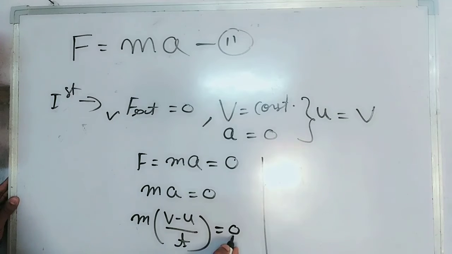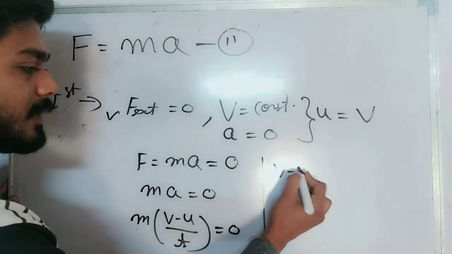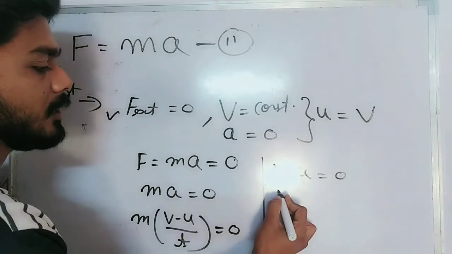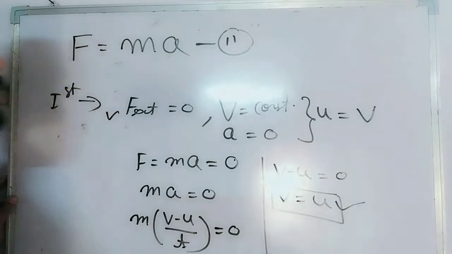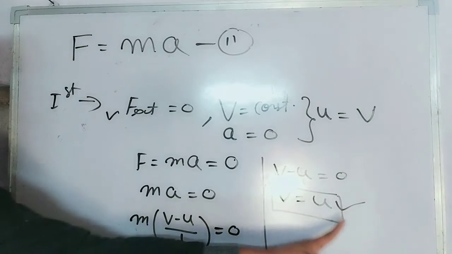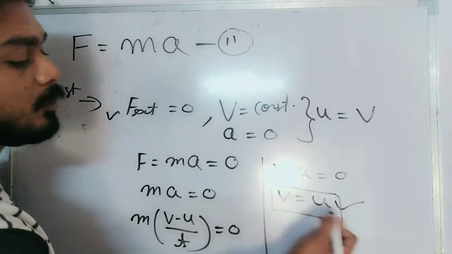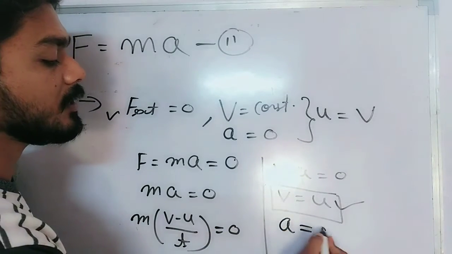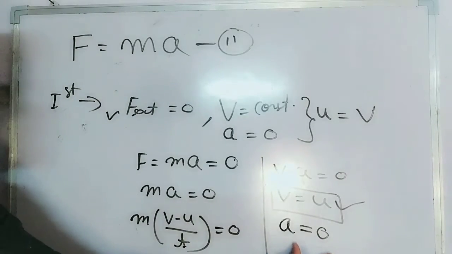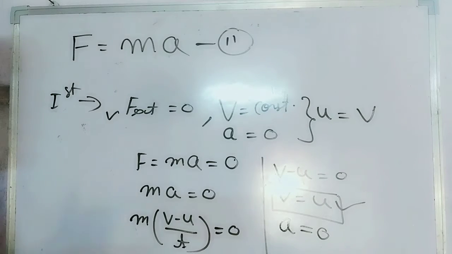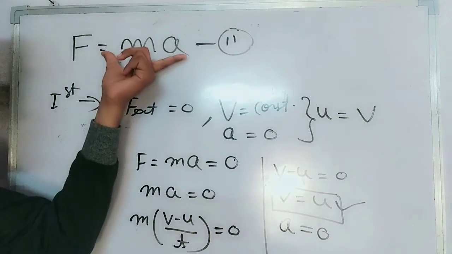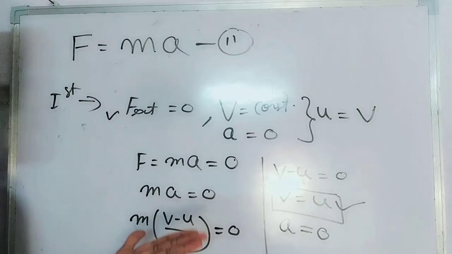If you multiply here, you can write v minus u is equal to 0, and you will get v equal to u. This shows that the initial velocity will be equal to the final velocity. It means there is no change in velocity, means acceleration is 0, and this is our first law. In this way we can verify the first law of motion using the second law.